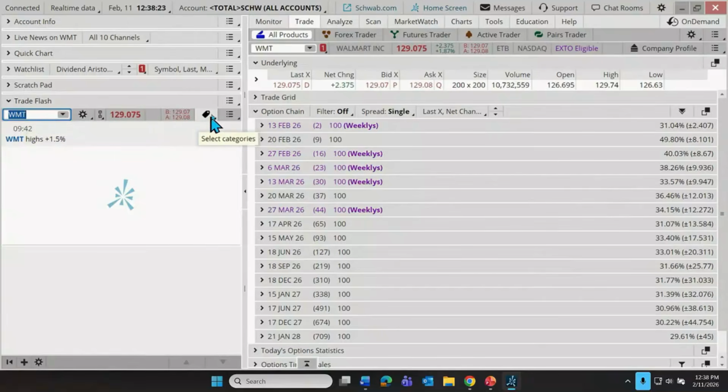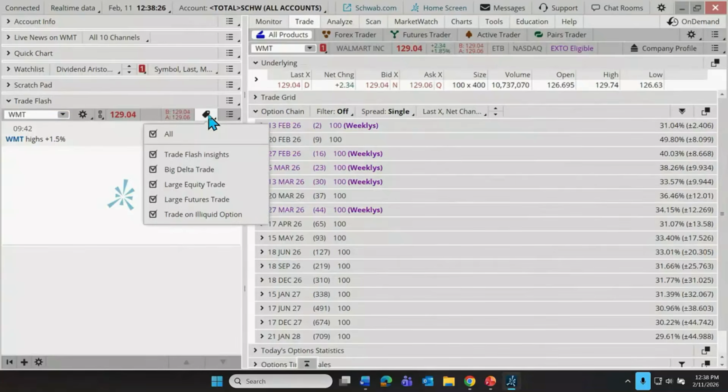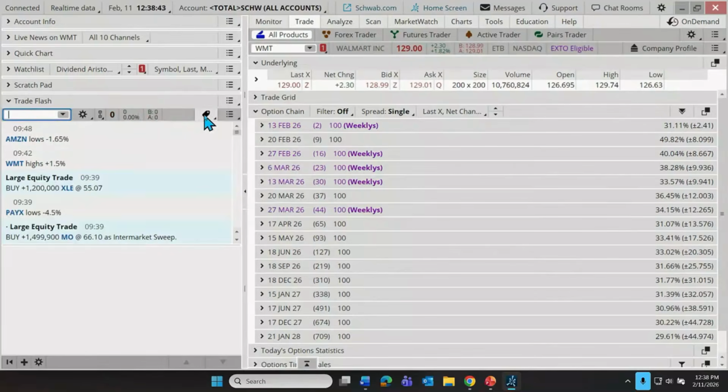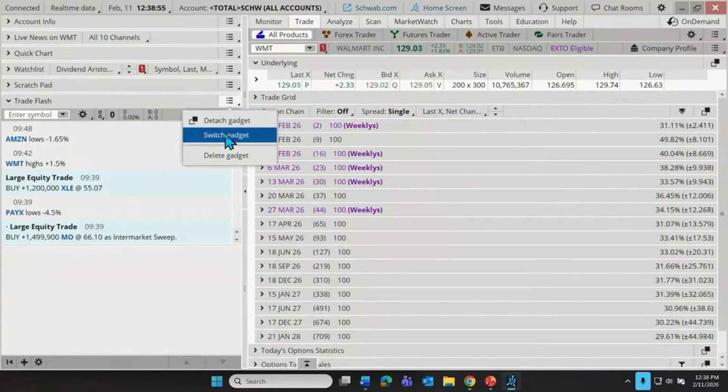Now, right here again, you'll notice there's our little tag. And what this allows us to do is, if we're not really interested in, let's say, large futures trading, we don't need to see those. We don't need to necessarily see large options trades. Maybe don't need to see trades on illiquid options. So let's use that as our tag. And now you'll see we're just looking at big equity trades. There was a large equity trade on Philip Morris. All right. So you have a little feature there.